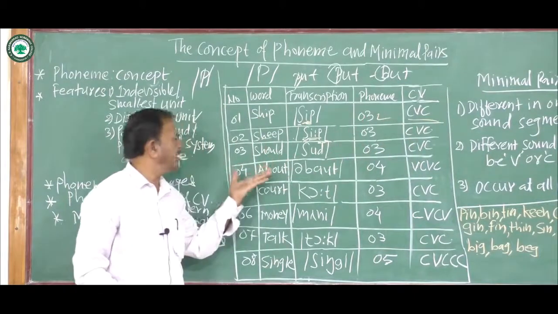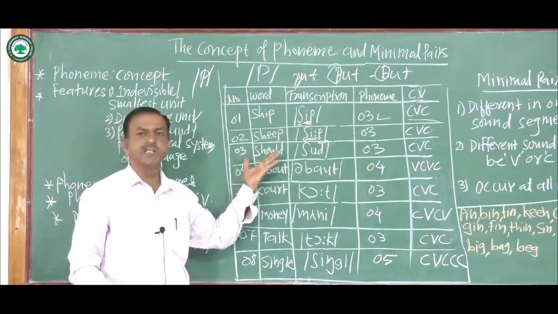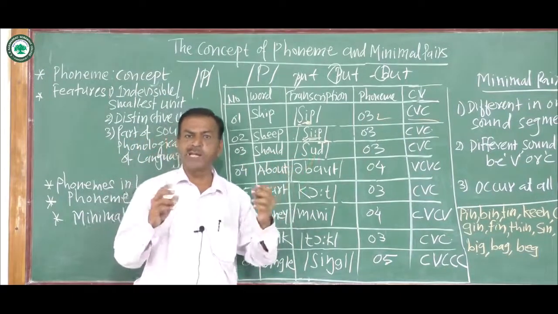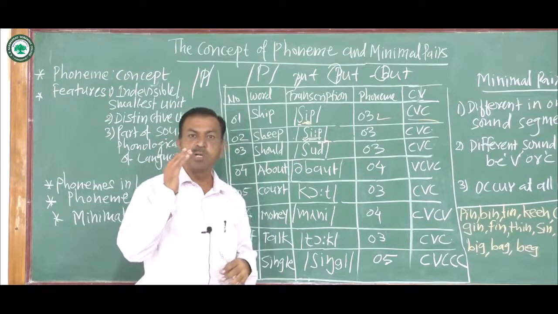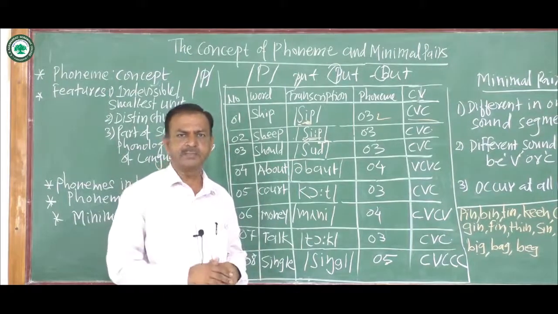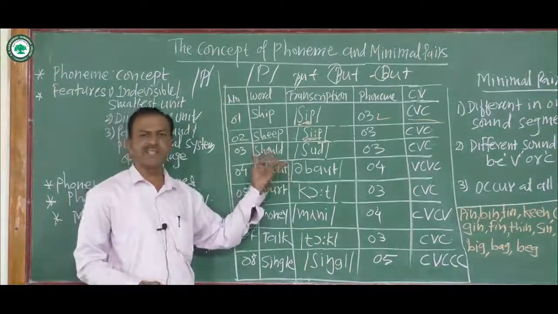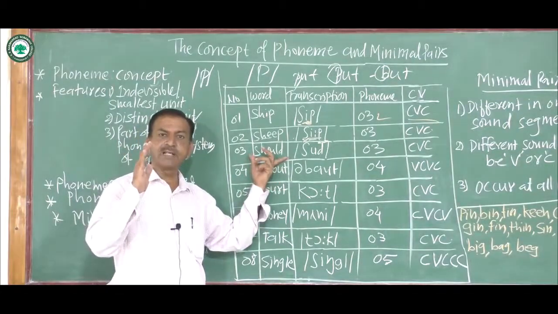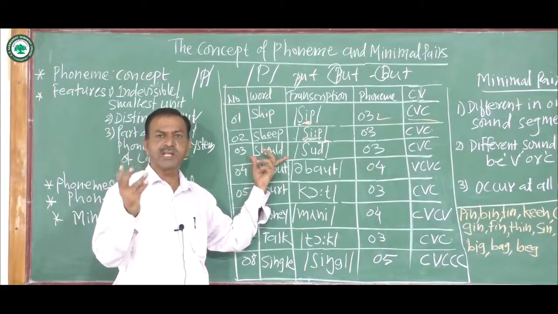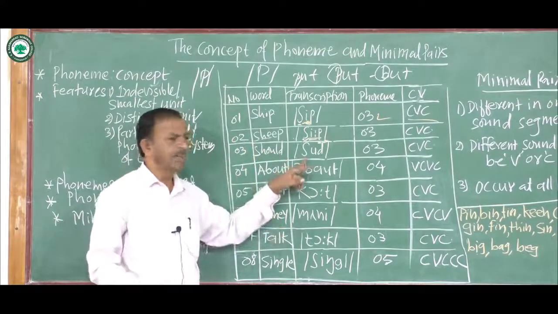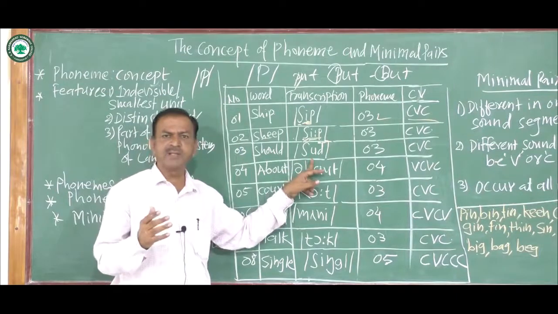In the third example, should. Here the sound L is silent. You see here 1, 2, 3, 4, 5, 6. There are 6 letters used. But how is the word pronounced?